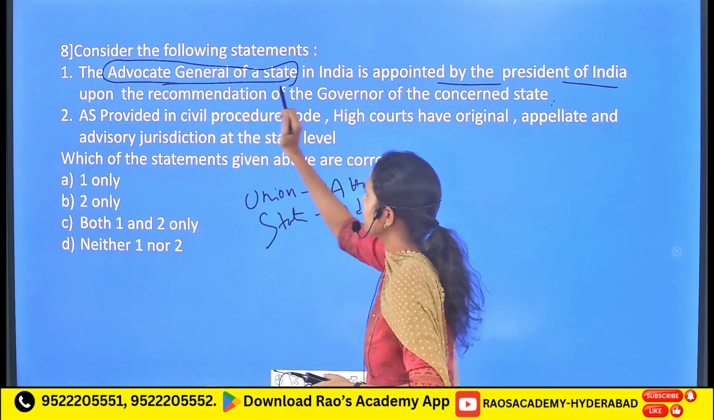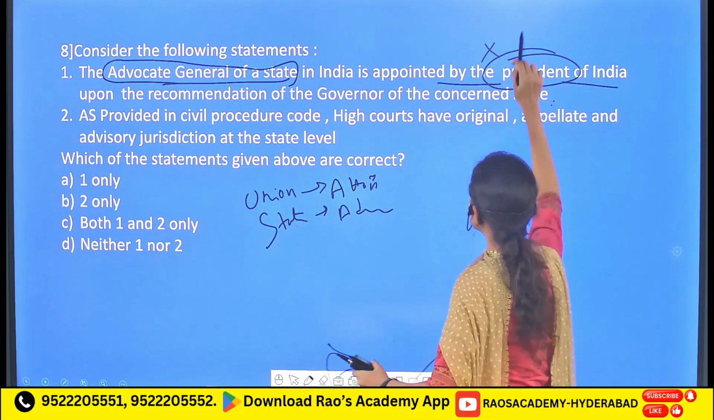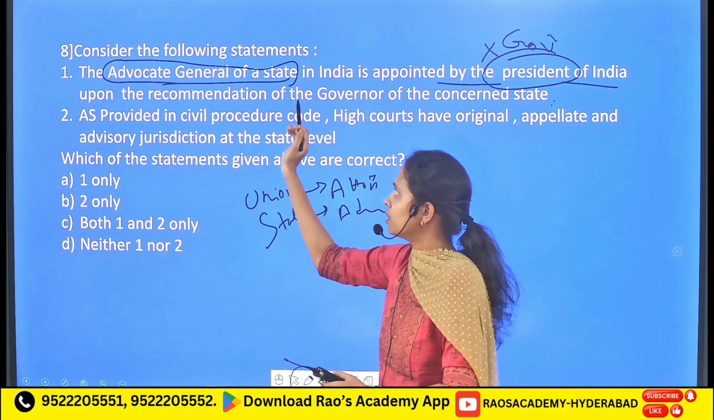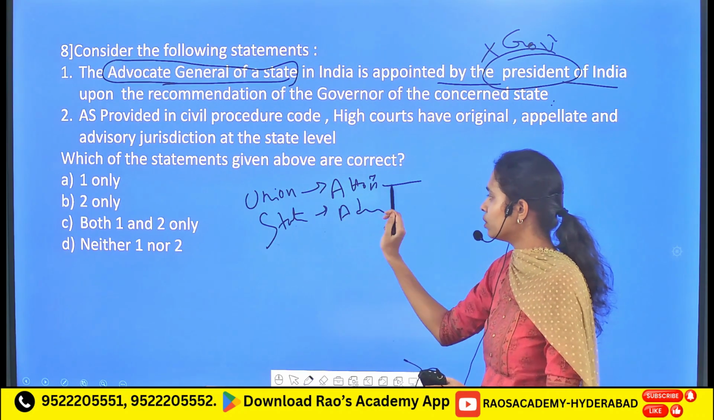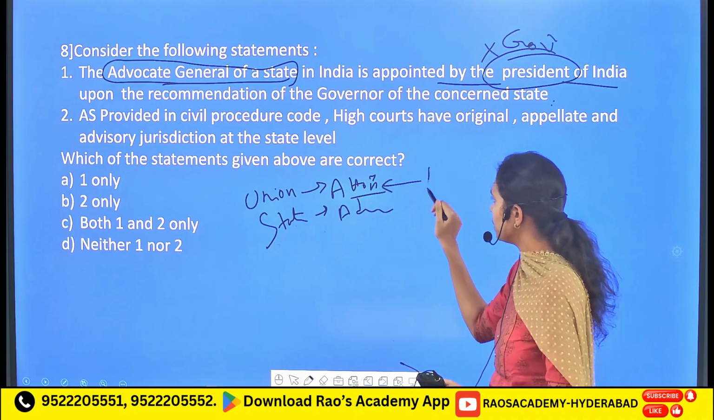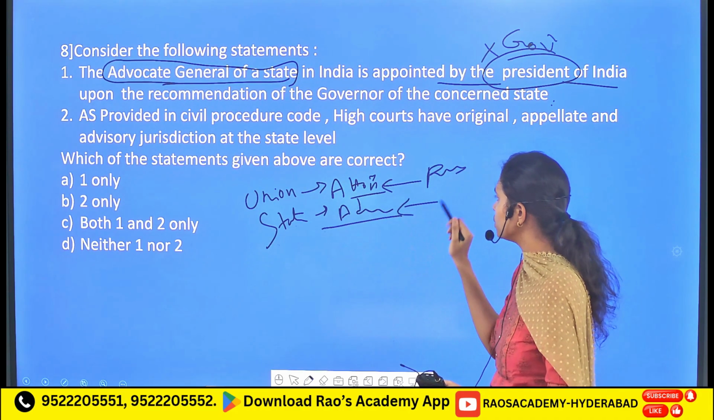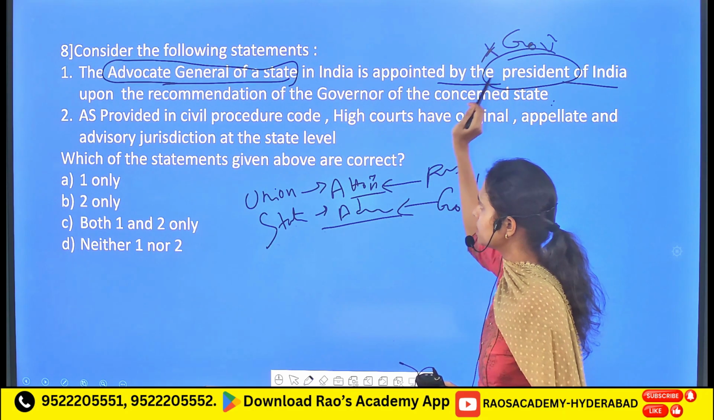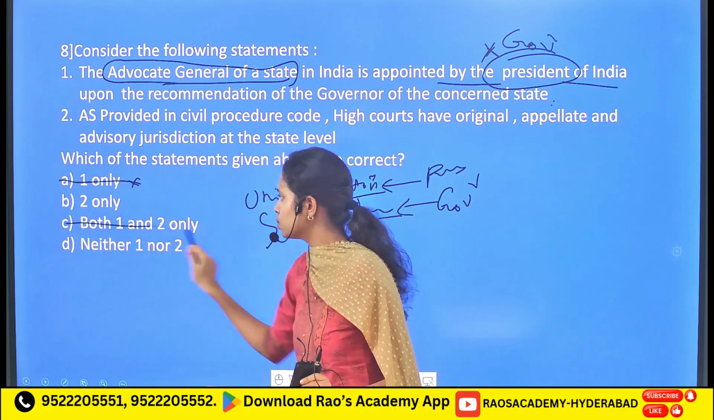That is, the Advocate General of the state in India is appointed by the President of India. It's not the President of India, it is the Governor who is going to appoint the Advocate General of the State. Whereas at the union level, the Attorney General of India is appointed by the President, at the state level, the Advocate General of the State is appointed by the Governor. So here it is not the President, it is the Governor. So the first one is an incorrect statement. So let's cross these two options.